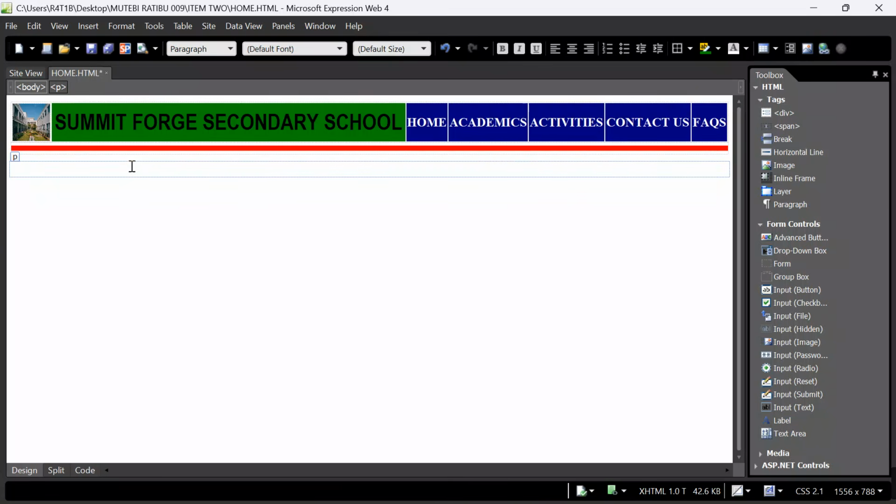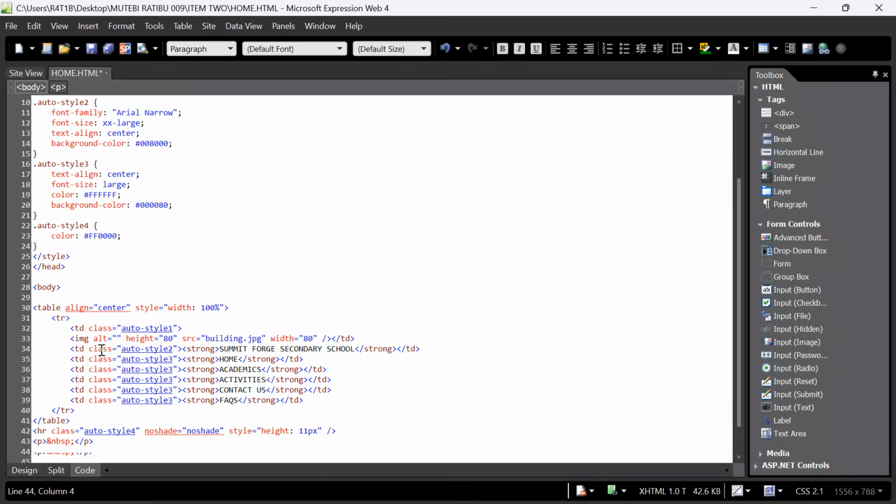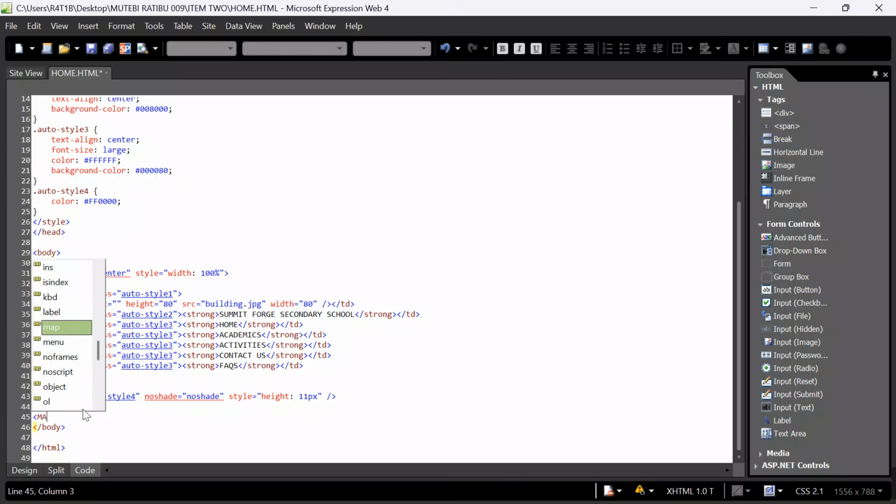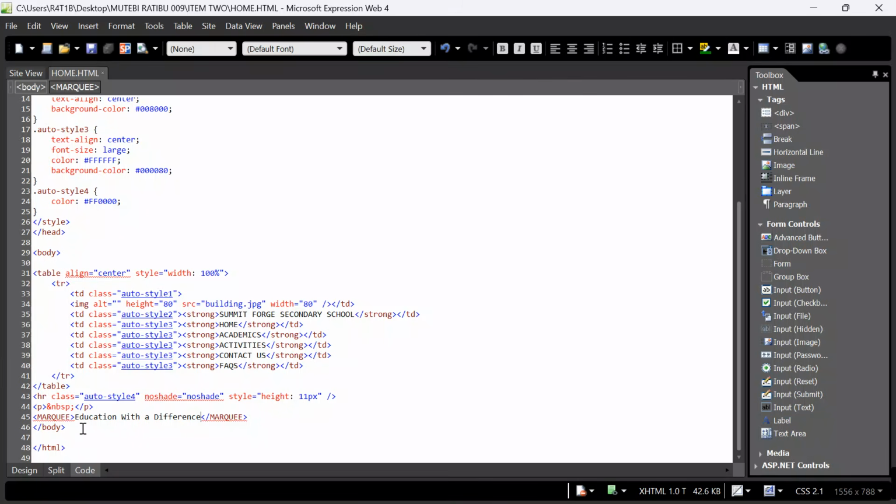Now away from that, I want to insert a simple marquee here. I'll go to my code view. Under my code view, I want to put a tag for a marquee. So you open the tag, you say marquee, M-A-R-Q-U-E-E, and close the tag. My marquee will be education with a difference. Remember, the candidate doing the task, you have to be very creative and very fast. Please be very fast, you don't have much time. Ctrl S, education with a difference.